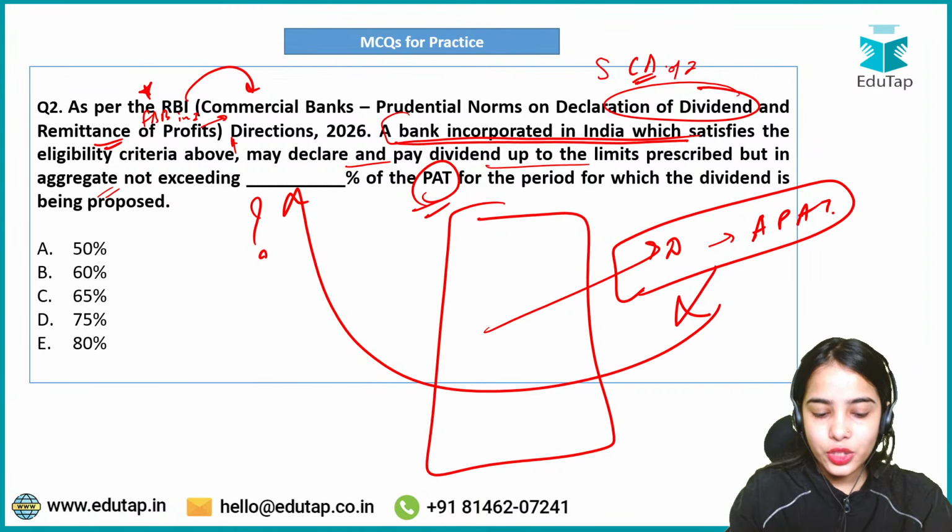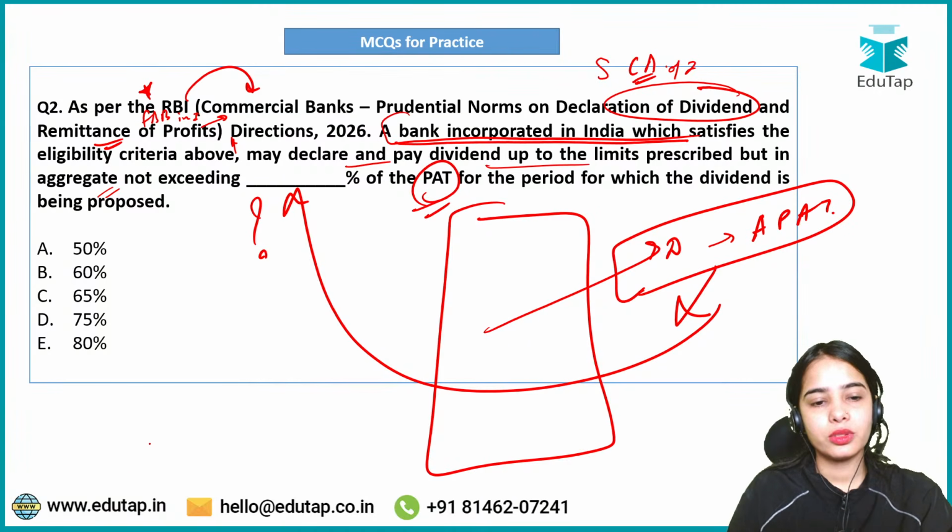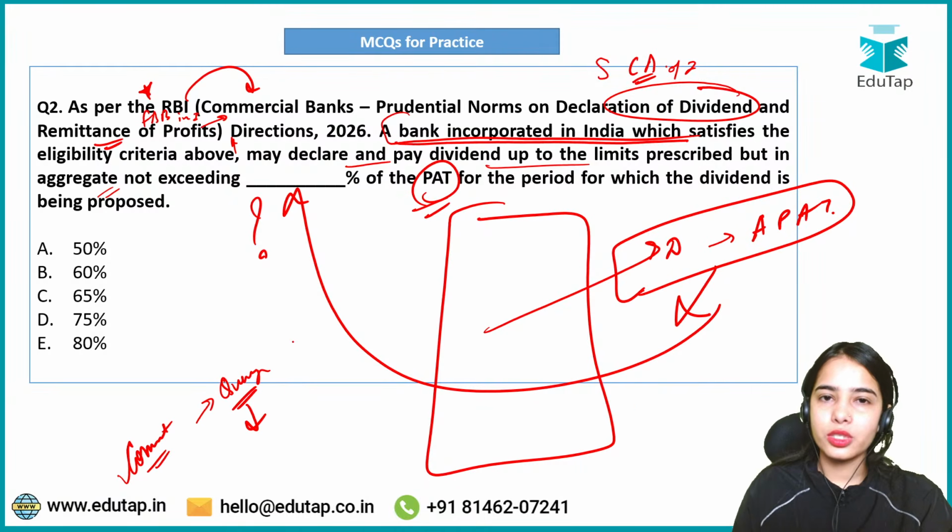Avnish, that is not notified by the RBI. I will have to see it more carefully. Do comment down below your query. I will also search upon it, because I'm not able to remember the exact limit or whether it has been defined in the pilot or not. So I will also have to see it.